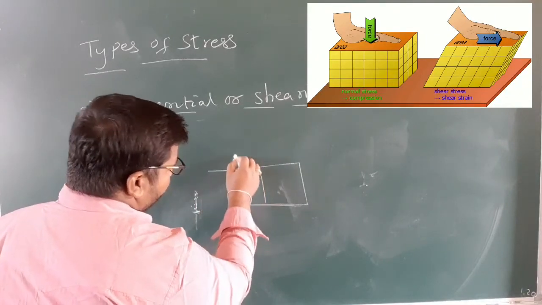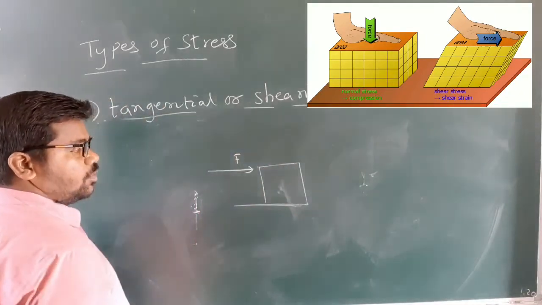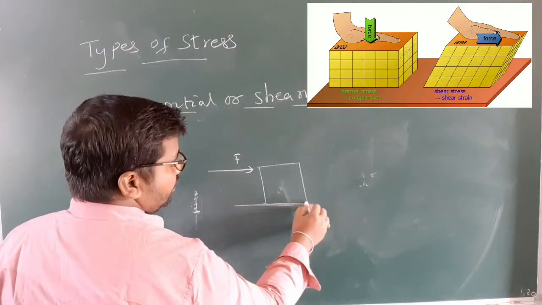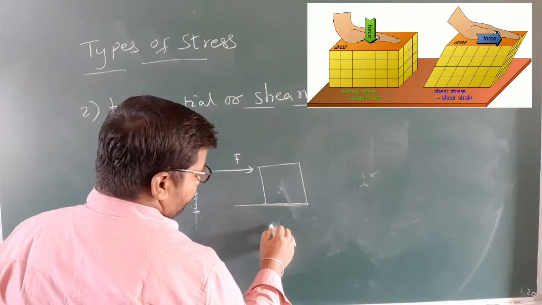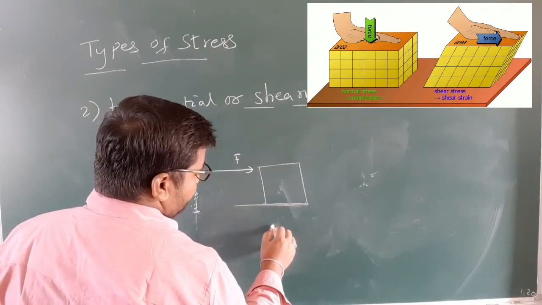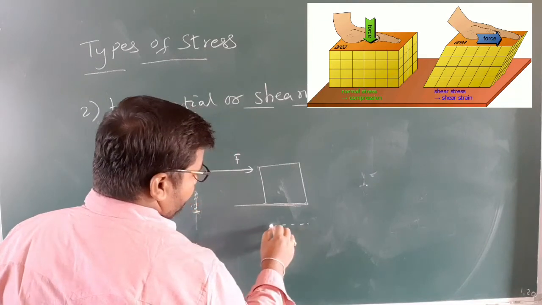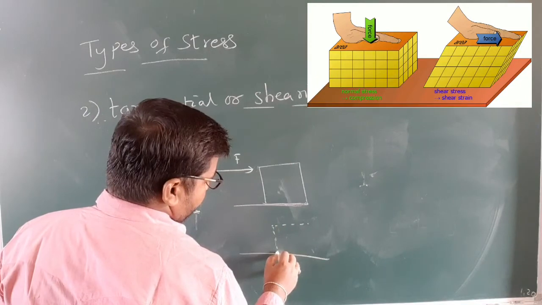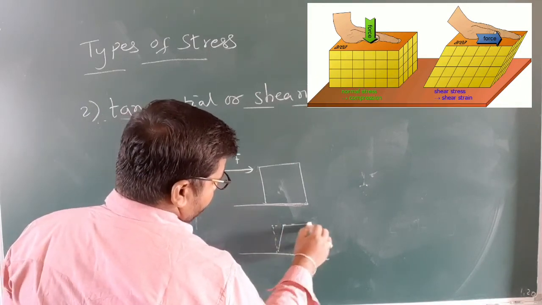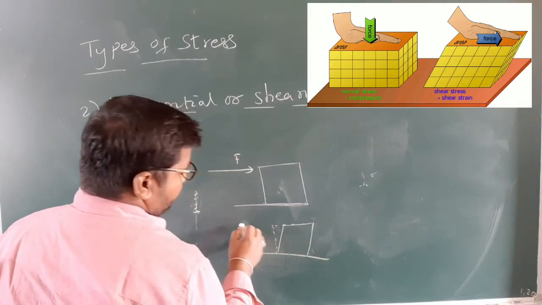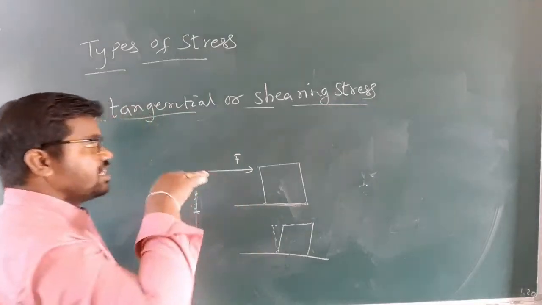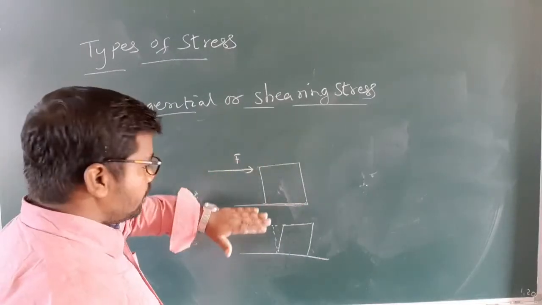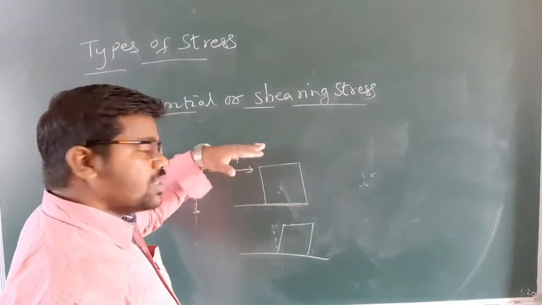Here we apply force above the body. So what happened? The body shape changes. I will show you. We are applying tangential force or shearing force. We can apply the force on the surface.